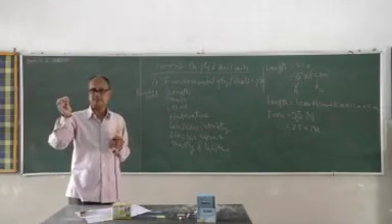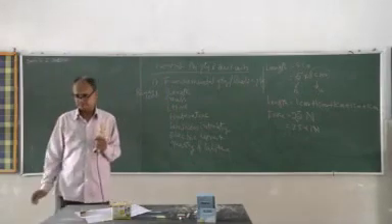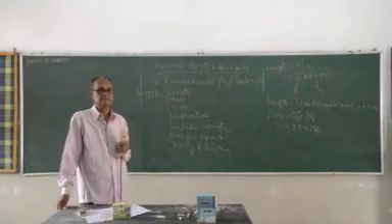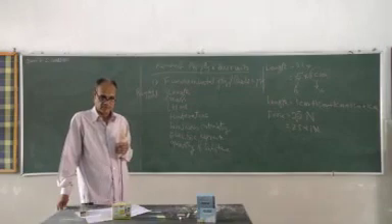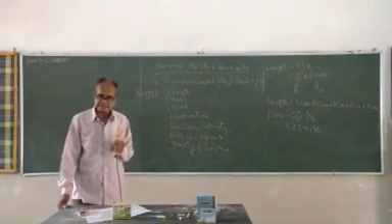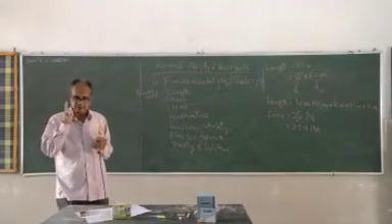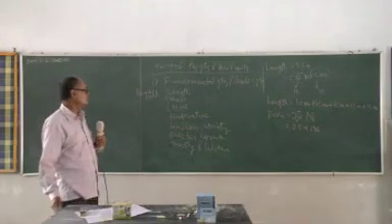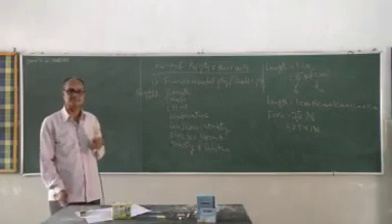As I am having this piece of chalk, which is chemically calcium carbonate, the quantity of calcium carbonate present per unit gram, per unit mass, will be called its quantity of substance.